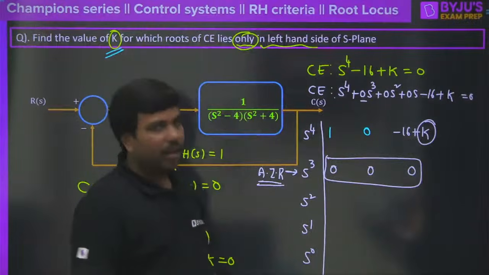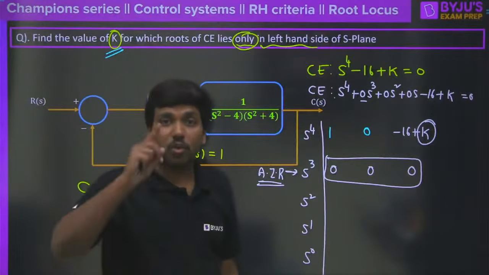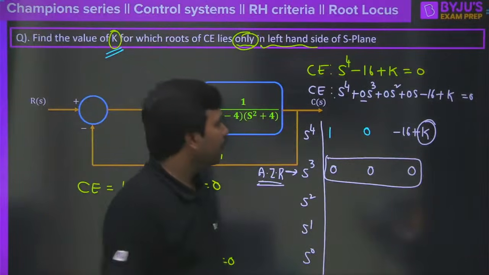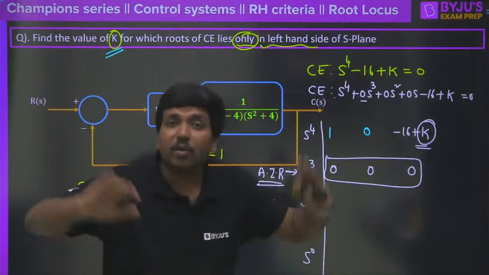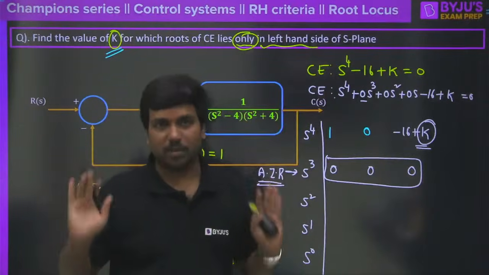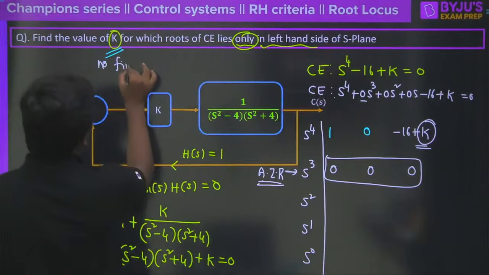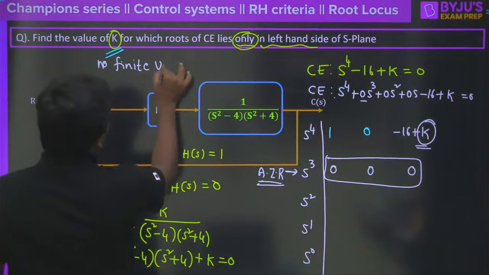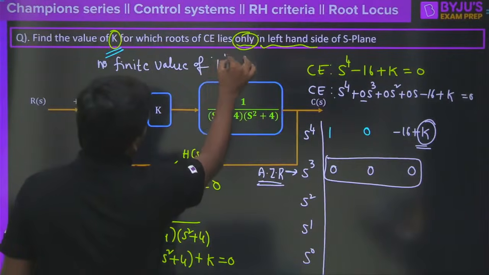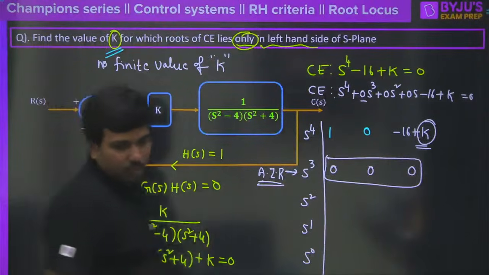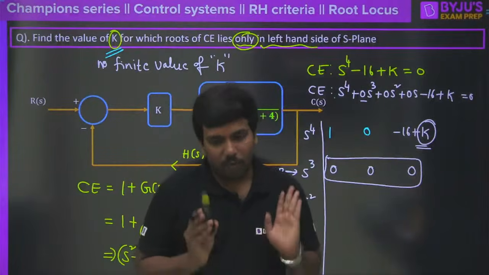But what we require here is strictly only a stable system. So whatever value of k you keep here, that will not bring the closed loop system to a stable system. Clear? So this means no finite value of k can bring the closed loop system to be stable here. Clear? Have you understood what I mean to say? I hope you got the point here.